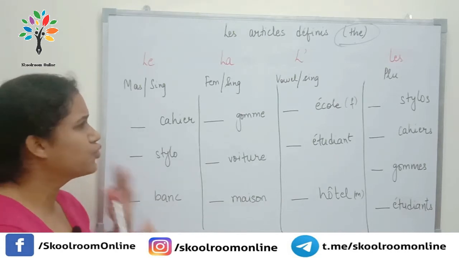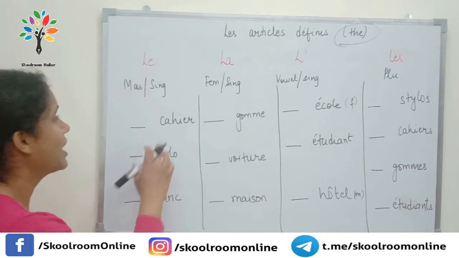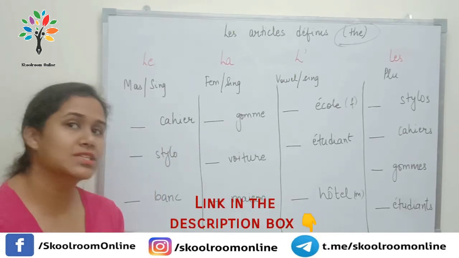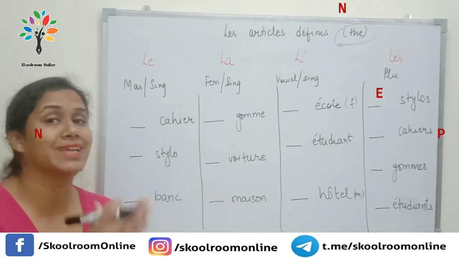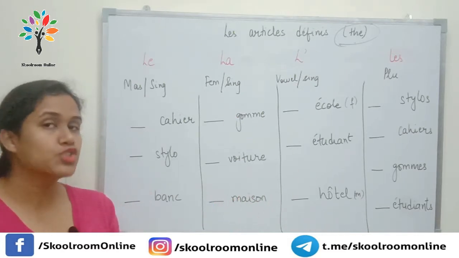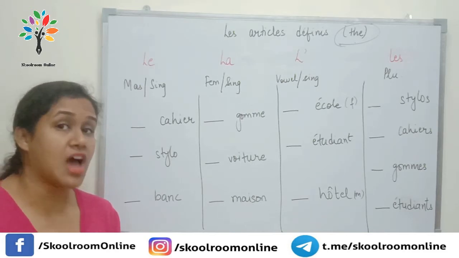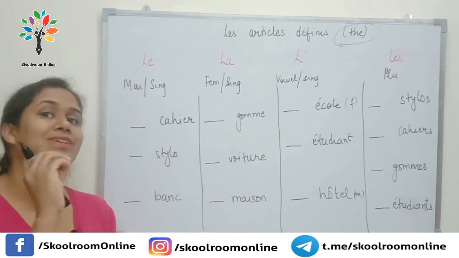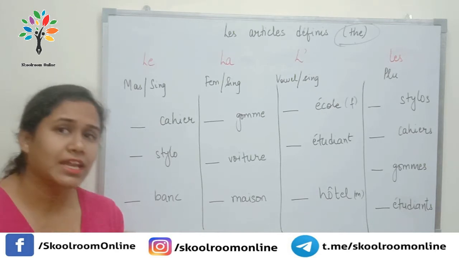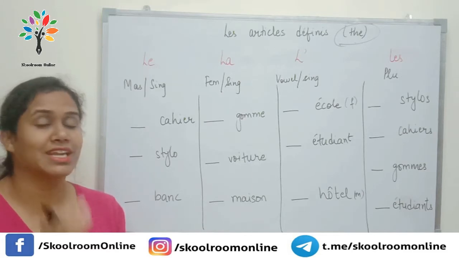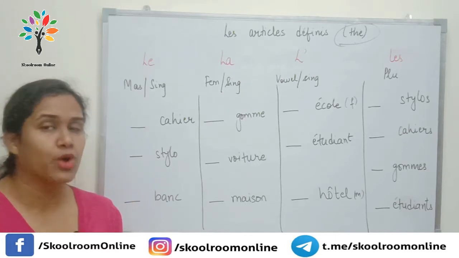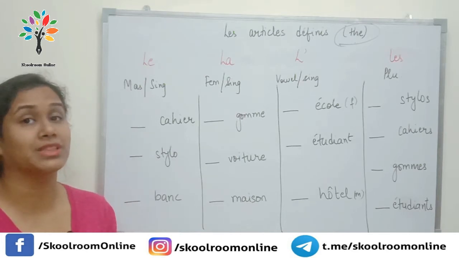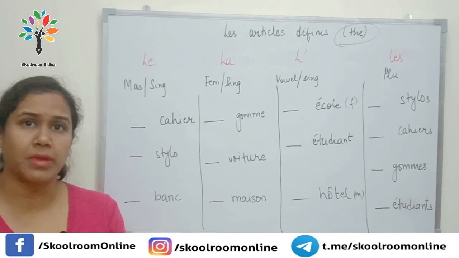Okay, so let's do a few examples here. We have cahier. Again, in my previous videos, I had given a list of nouns where I have used indefinite articles in front of them. So from there also you can get an idea whether the noun is masculine or feminine. Also, I had told you earlier, if a noun is ending with E, 95% chances are there that it will be a feminine noun. Only 5% of nouns end in E but are not feminine, they are masculine. So those are easy to remember.